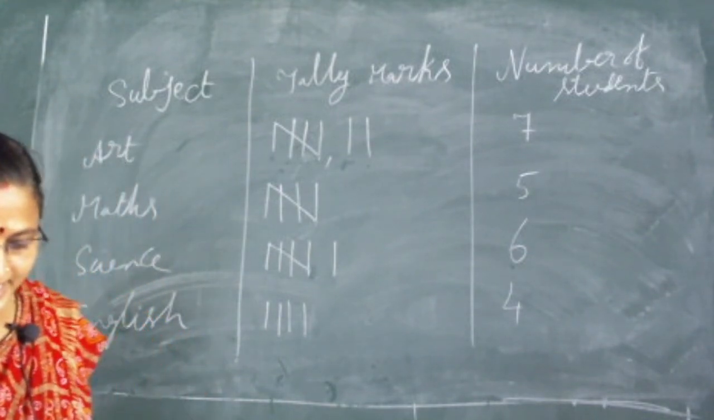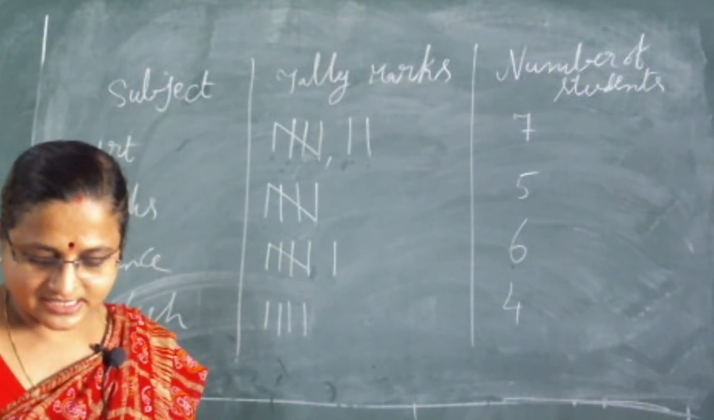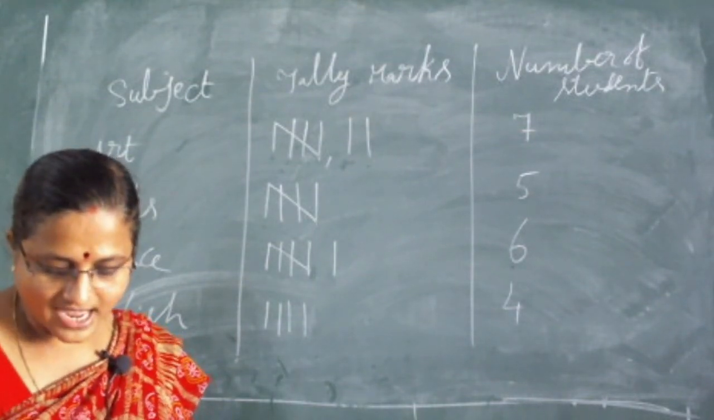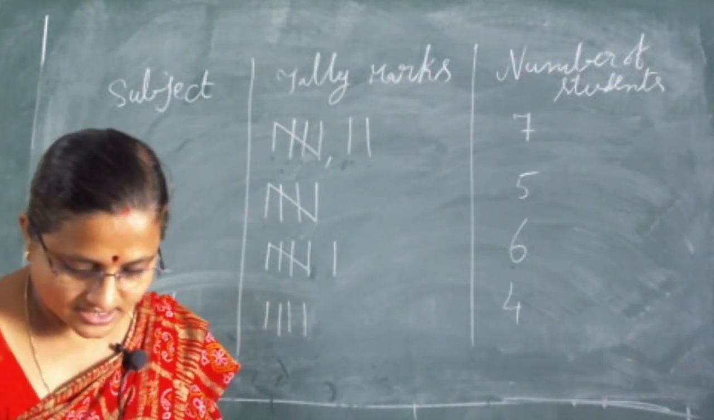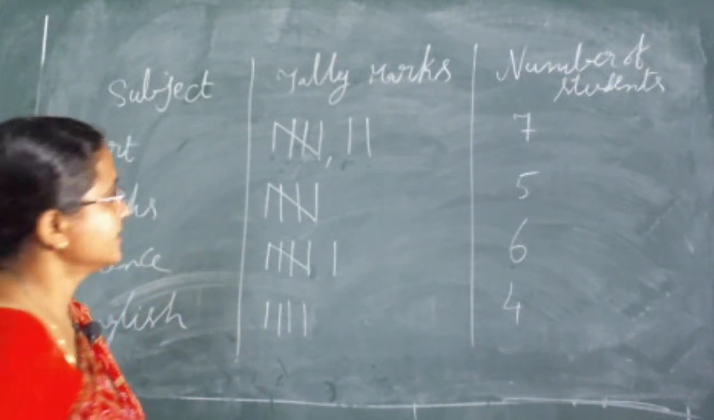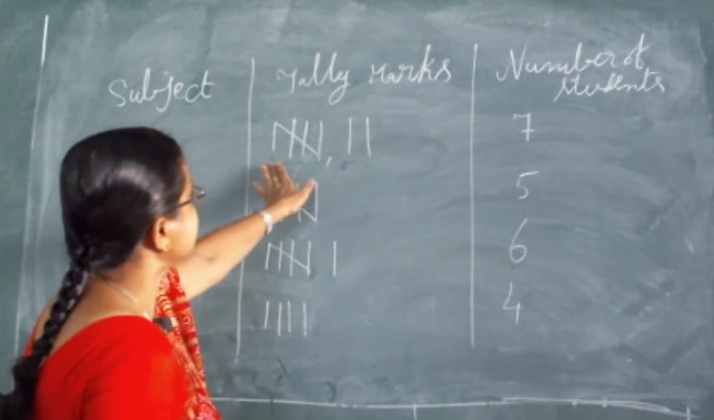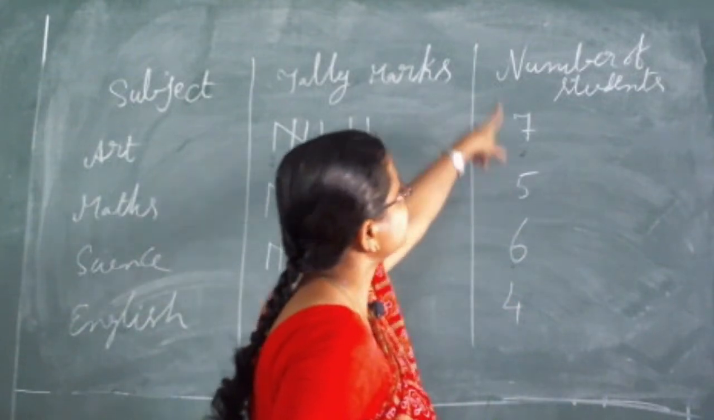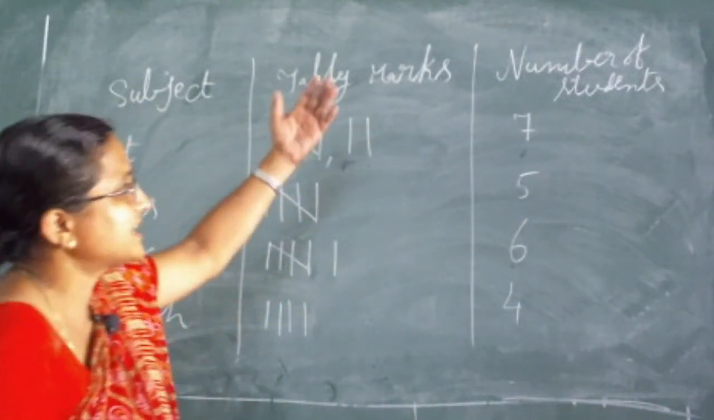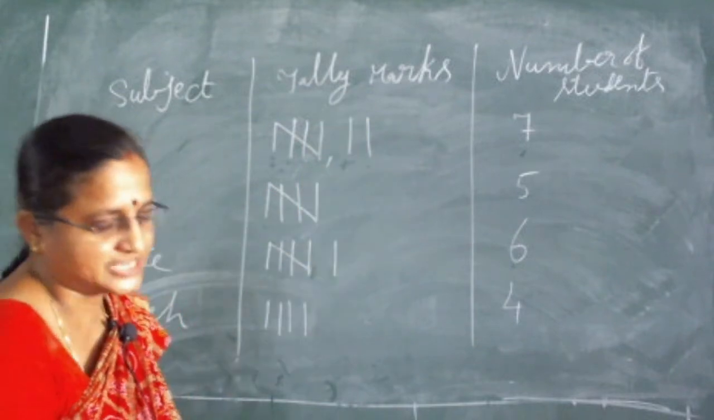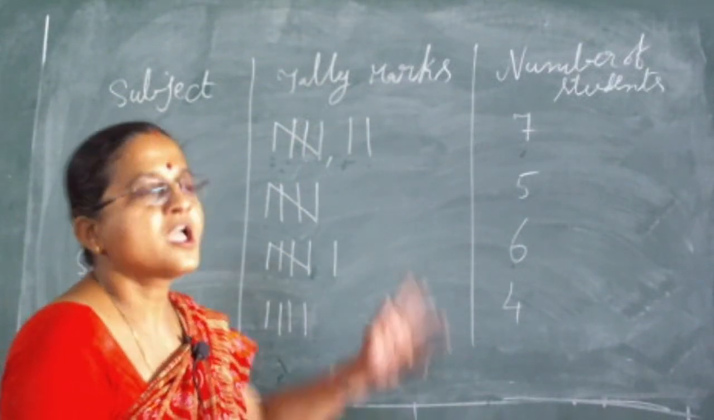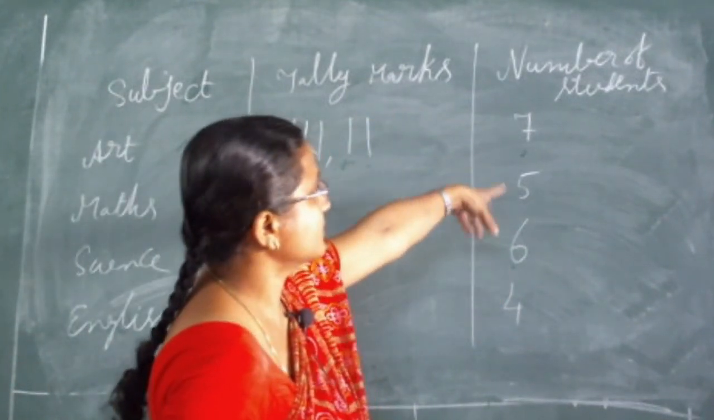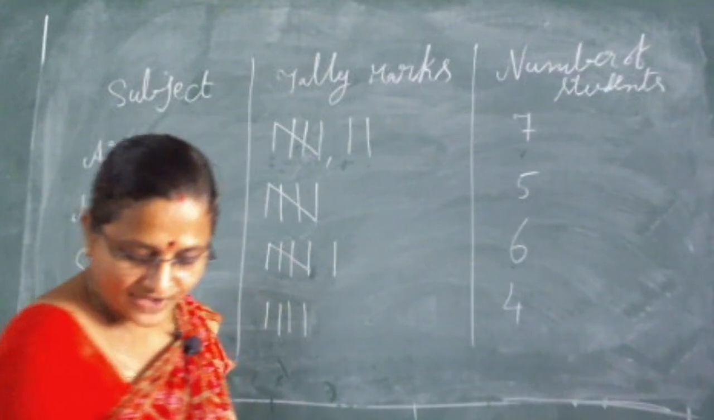So the number of tallies before each subject gives the number of students who like that particular subject. This is known as the frequency of the subject. The number of tallies given here, these numbers are known as frequency. Frequency means how many children like that subject. This information is known as the frequency.